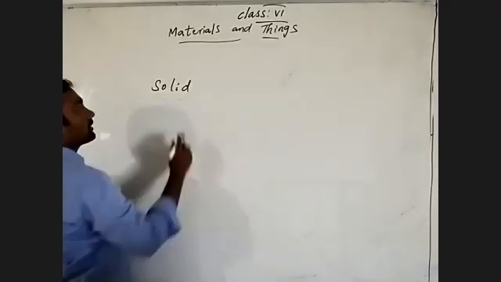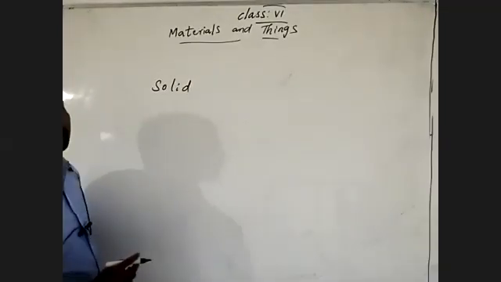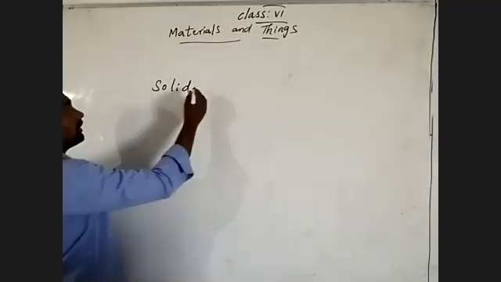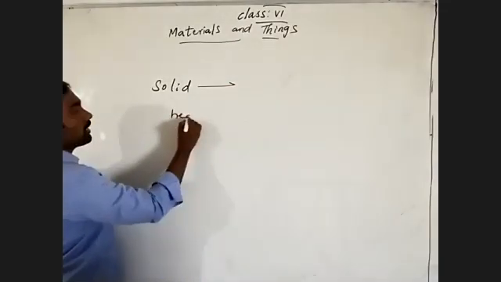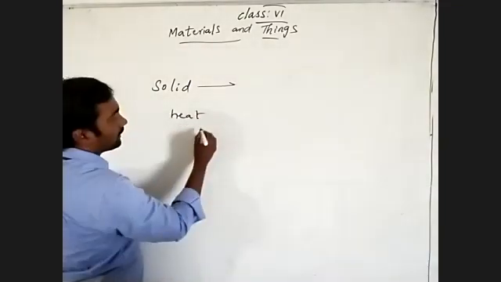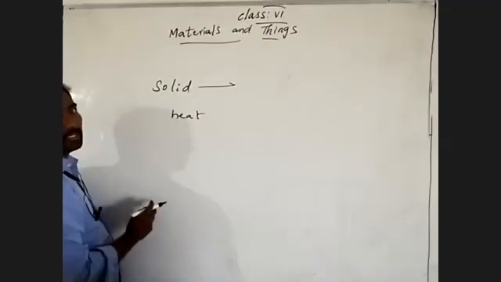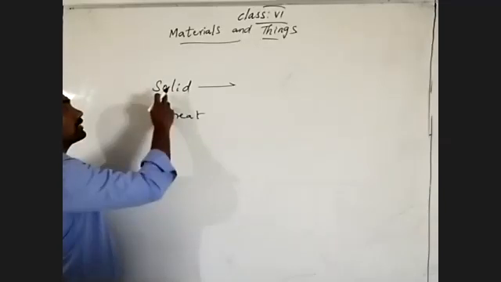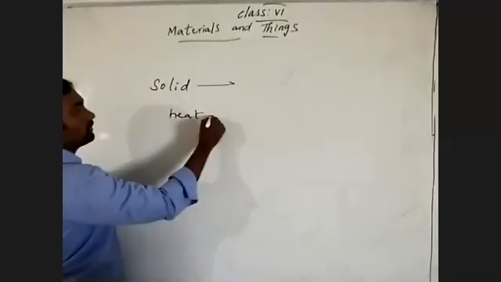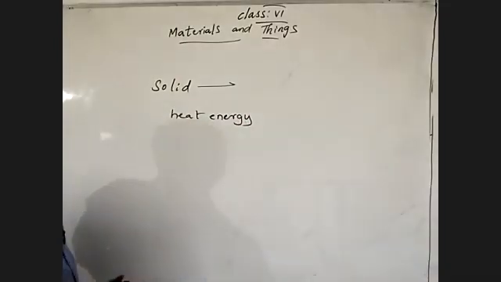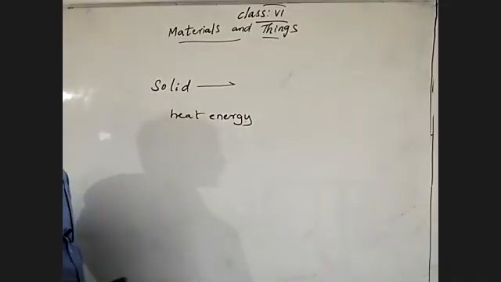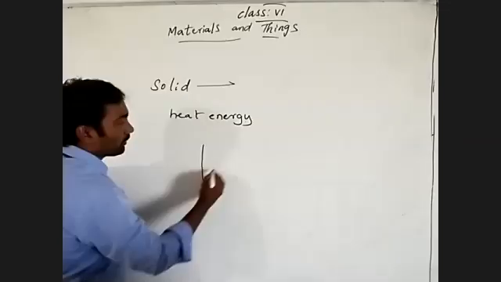This is a solid state. If we give heat energy to the solid state, suppose we discuss an example.